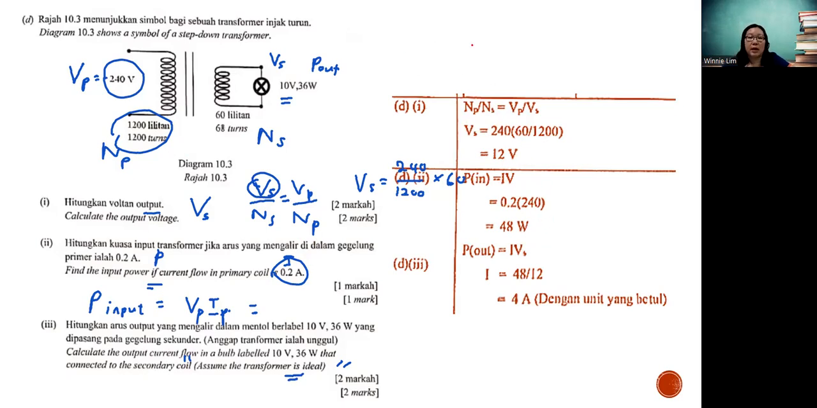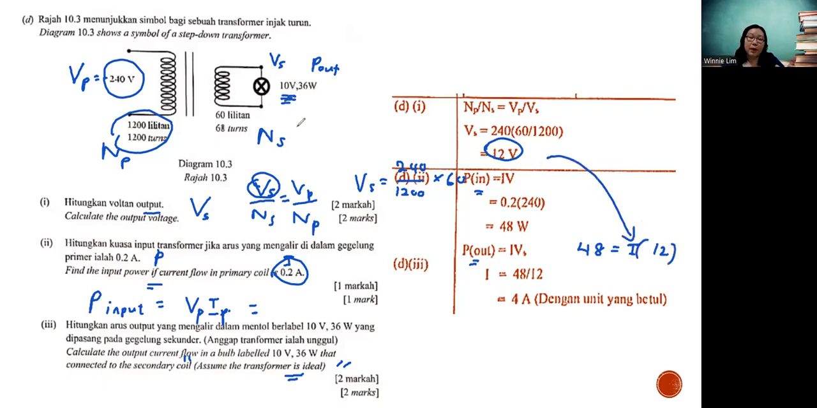Now, since I mentioned just now, your input and output should be the same. Understand? So your output also should be 48 watt. And they want you to calculate I, then the secondary voltage is the 12 that we calculated. Okay, we are using the calculated one, not from here.